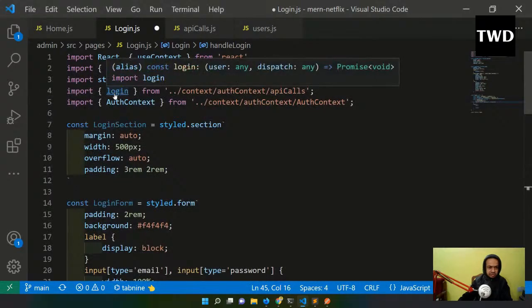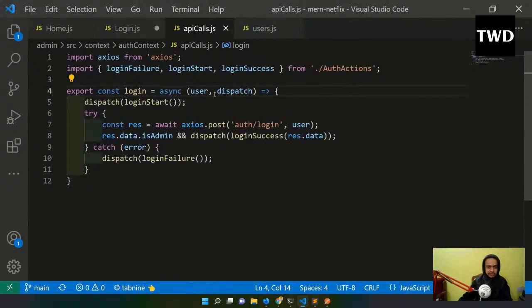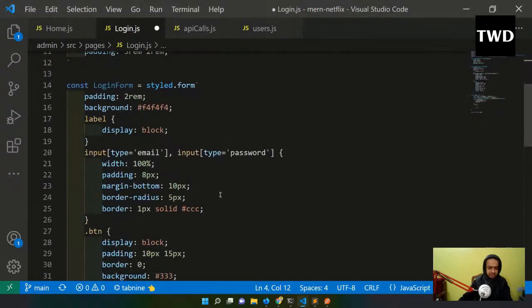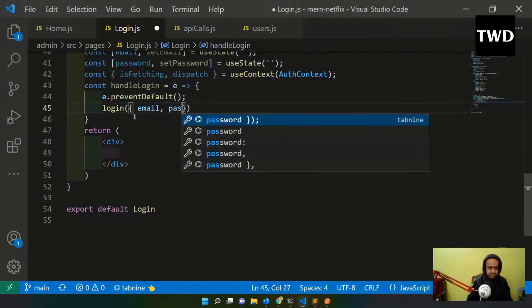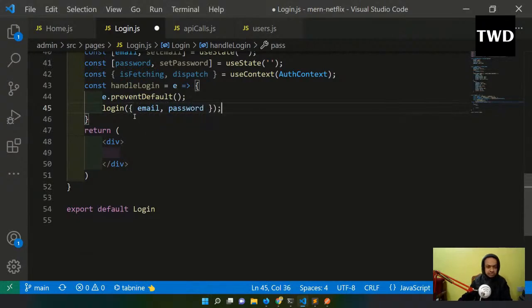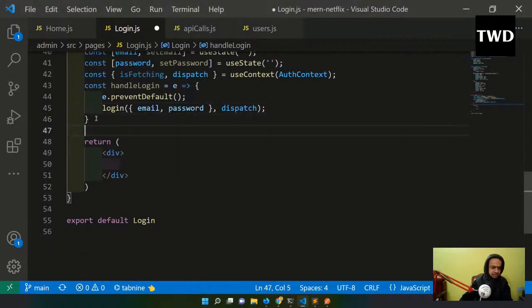So we are going to pass to this function directly here the email, comma, password. Then the dispatch I have to pass.